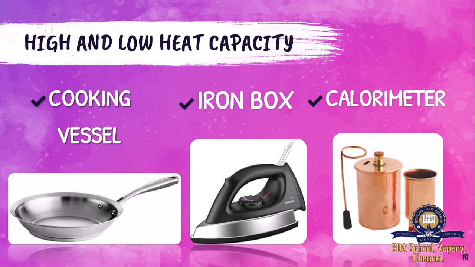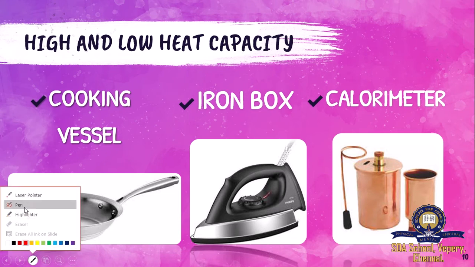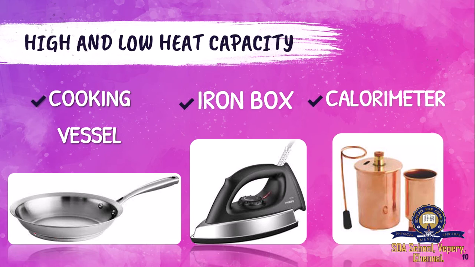High and low heat capacity. You would have noticed all these three in your life. In the case of a cooking pan, I don't know how many of you have noticed this. You better go to the kitchen right now and see. Most of the cooking pans will have a thick bottom. And why is that thick bottom? So that your cooking pan will get heated a little late, but then the heat will be stored and the food will get cooked very quickly.